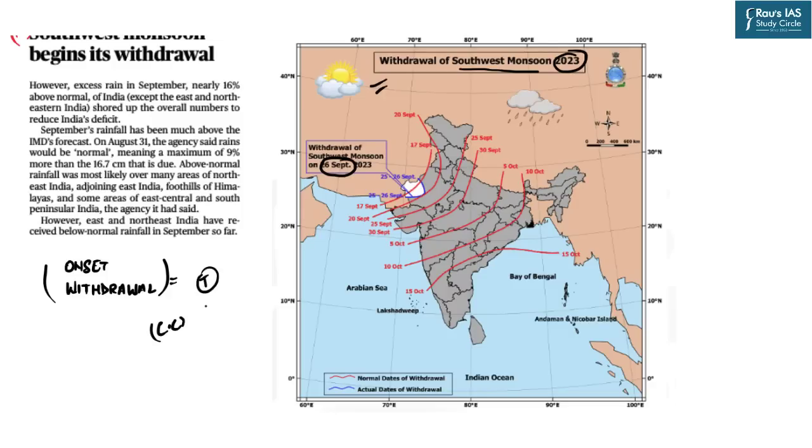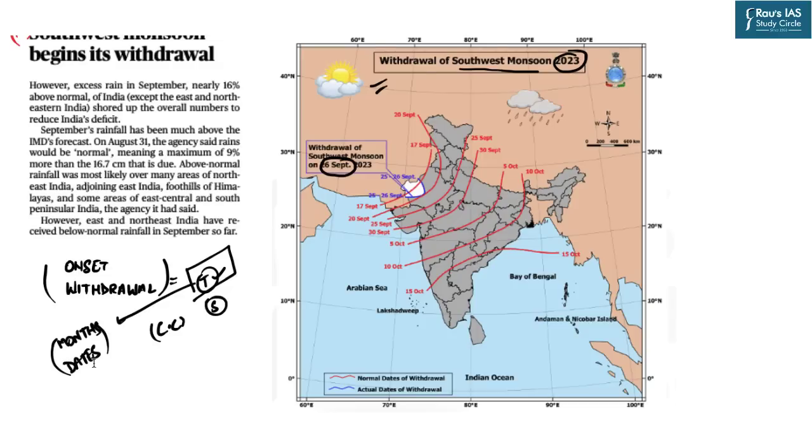That is, the monsoon is changing its behavior in temporal as well as spatial manner. So when we have to talk about the changes in the temporal aspects of the Indian monsoon, what will you tell? You will tell about the timeline, that is the months as well as the dates, right?